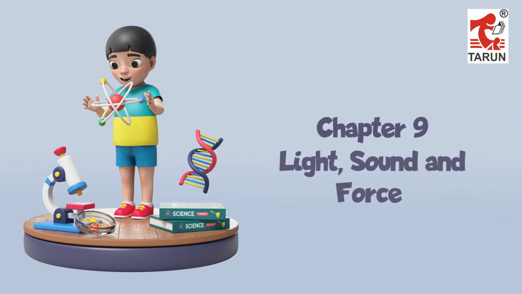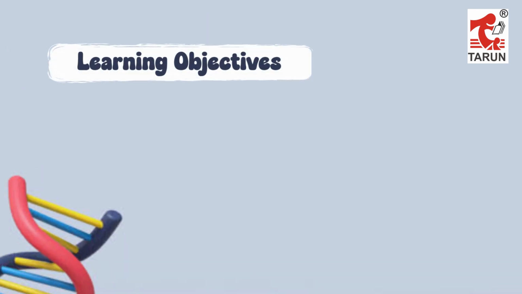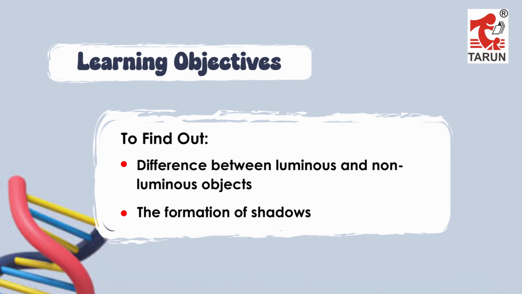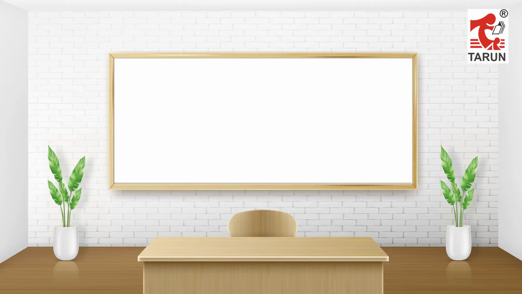Chapter 9. Light, Sound and Force. Learning Objectives. To understand about light and shadows, how sound is produced, the meaning of force. To find out the difference between luminous and non-luminous objects. The formation of shadows.